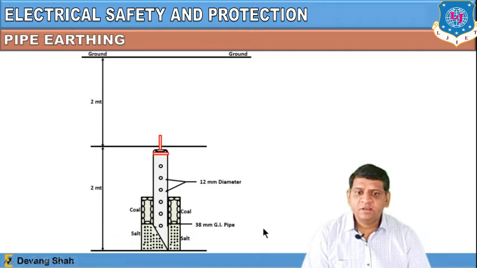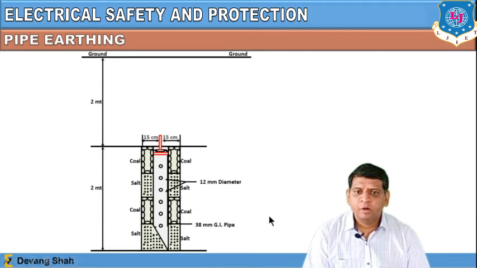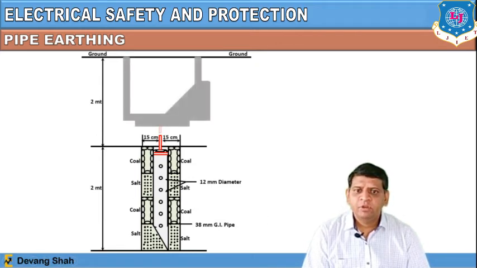Now why is this layering required? To provide a proper low value of resistance to this pipe. So if heavy current is flowing here, at the end this structure will provide a low value of resistance, right? So all the current is going to decay in the earth. So we set up this requirement of alternate layers of charcoal and salt in this construction. This is the complete construction you can see here. This is defined as pipe earthing, where we now have to install this pipe on a specific cover below the ground line. This can be near your home or any industry.